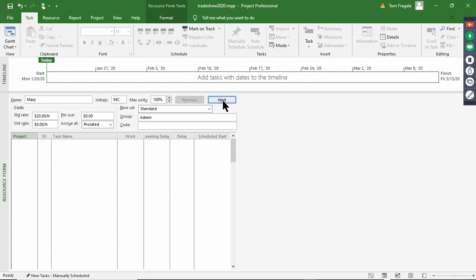So now I'll go to the next person. Let's say we also have Jim, and Jim is JB, and let's say he's on the design team, so maybe he makes a little bit more. See how I have this group, and I can report in the group and do different things with that.